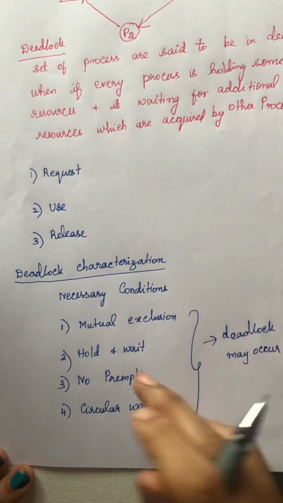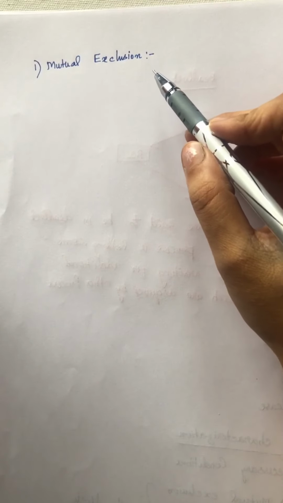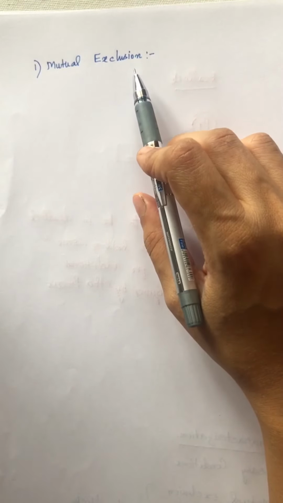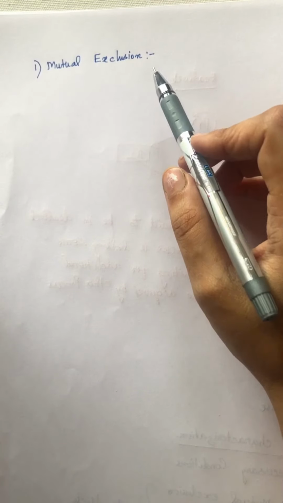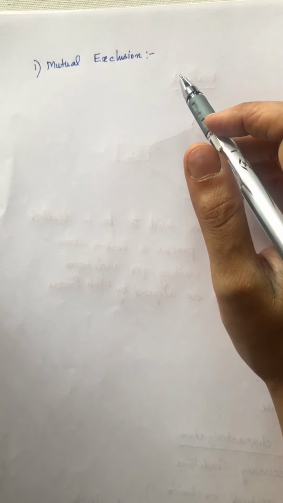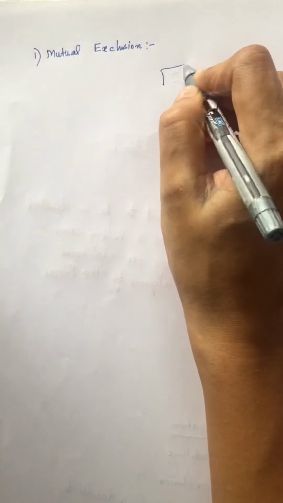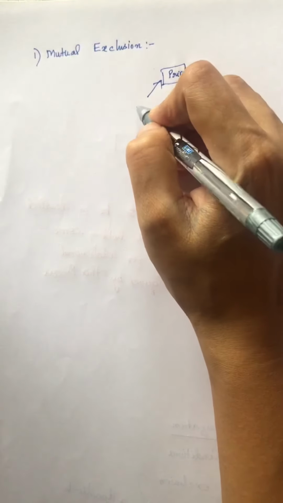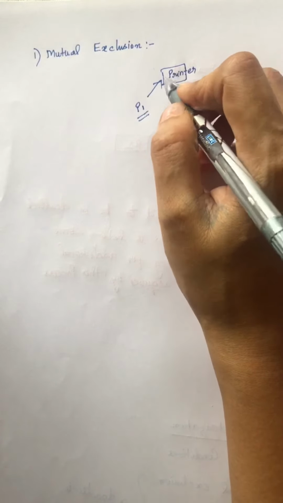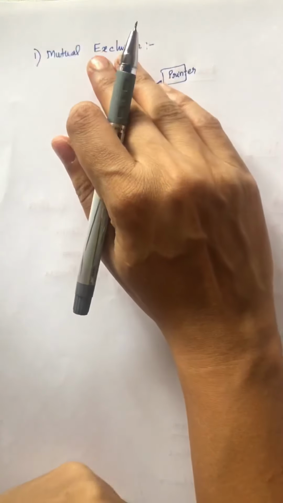So we will see the conditions one by one. Coming to the first condition, mutual exclusion. If we eliminate mutual exclusion, then we can also eliminate deadlock in the system. So what do you mean by eliminating mutual exclusion? Always, all the resources are in non-shareable mode. So what is non-shareable mode? For example, take a printer. A printer can be used by only one process at a time. That is called non-shareable mode. It is not shared by any other process. So that is called mutual exclusion.